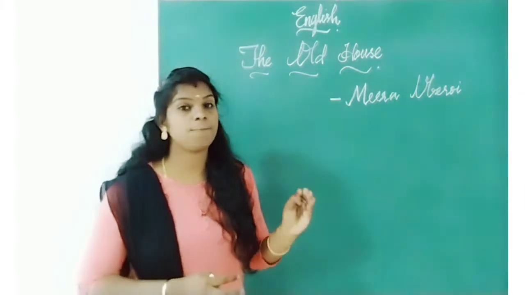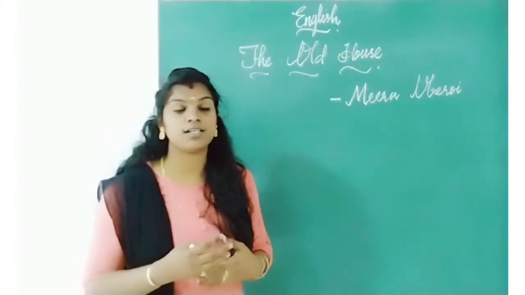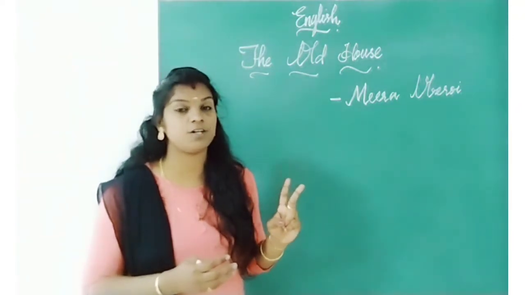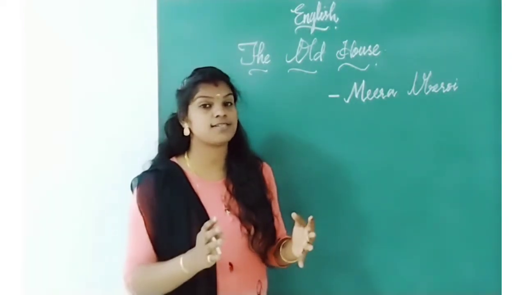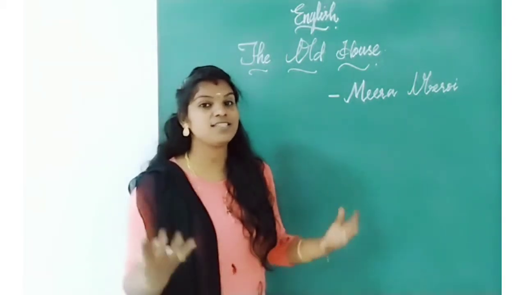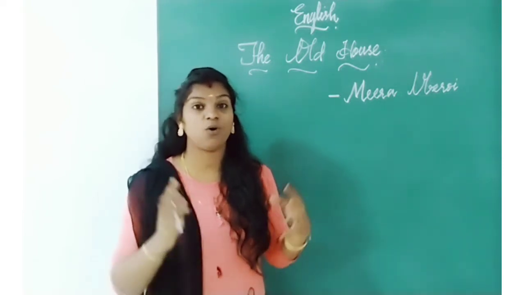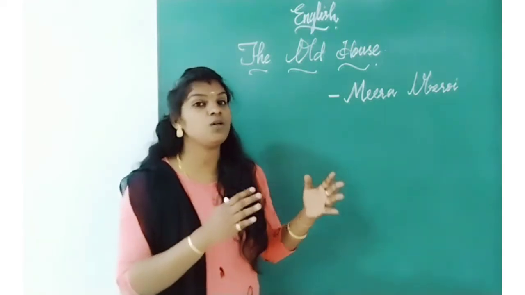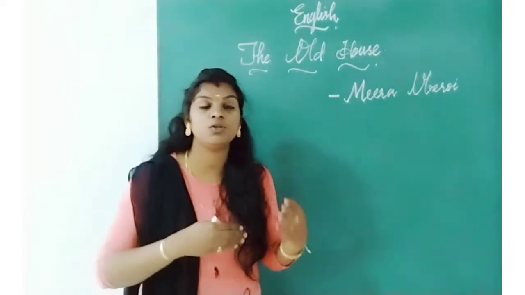A child passed by it on his way to school. We are going to learn about that old house. Already we have learned two stanzas. In those two stanzas, the poet conveyed the outlook of that old house. How was the house? Was it good? No, it looked horrible. Am I right? Yes. That old house stood on the lonely hill and overlooked the town.